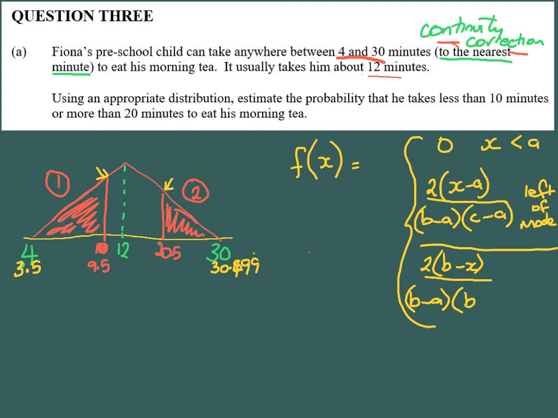And so that's for the right of the mode. To work out triangle 1, we're going to need the left of the mode formula, and to work out triangle 2, we're going to need the right. I'm going to do each of these on the next 2 pages.